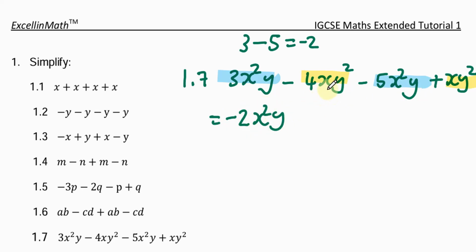Let's look at the xy squared terms. We have negative 4xy squared plus xy squared. Once again, there's a 1 here that we don't write. Now, what is negative 4 plus 1? So negative 4 plus 1, of course, is negative 3. So negative 4xy squared plus 1xy squared will be negative 3xy squared.